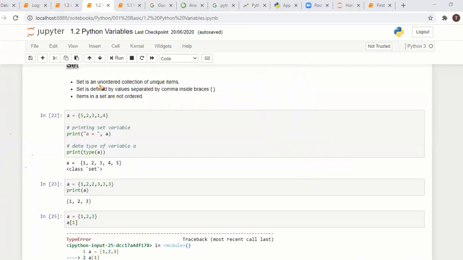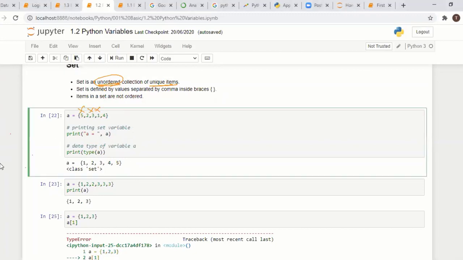But a set is unordered. We have seen that list and tuple are ordered, with index based on 0, but a set doesn't have any index. It is called an unordered collection of unique items. In a list we can use mixed items, but here the items are unique and unordered. The main property of a set is that it should not allow any duplicate values.